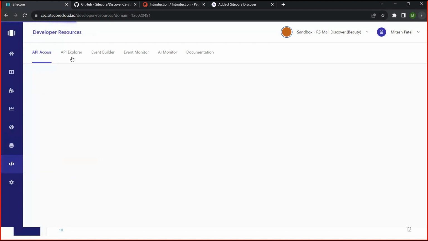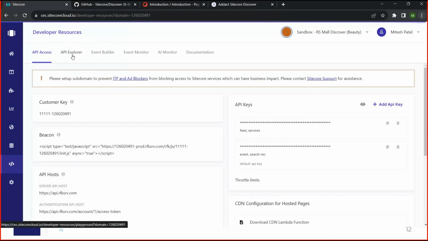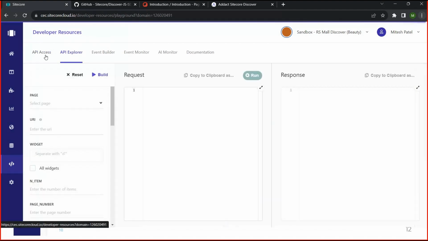Developer resource. Here we have the API access key section, where you can get the API access data which we use for calling the API, from the API implementation option as well as in the SDK. We have to define that API access key and token URL in our implementation part.